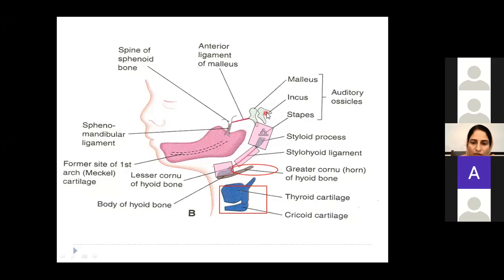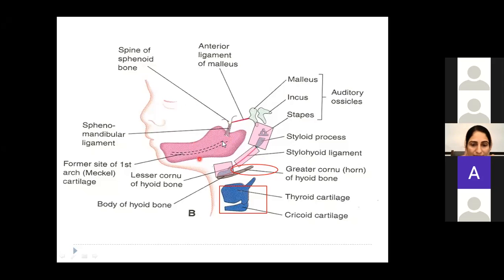The first pharyngeal arch. Now please follow. First pharyngeal arch gives rise to incus, malleus, anterior ligament of malleus, the sphenomandibular ligament and mandible. Okay. Plus there is development of the maxilla, zygomatic bone and squamous temporal bone. These are all derived from first pharyngeal arch.